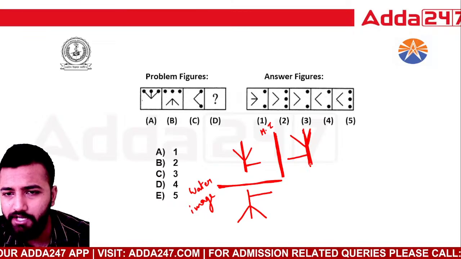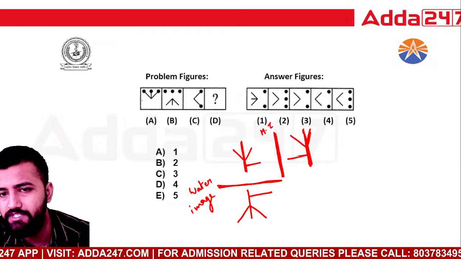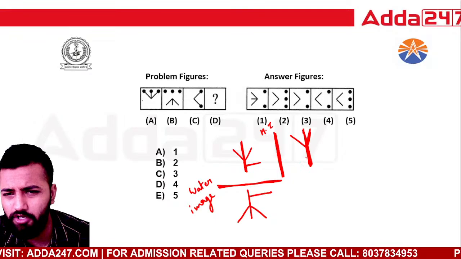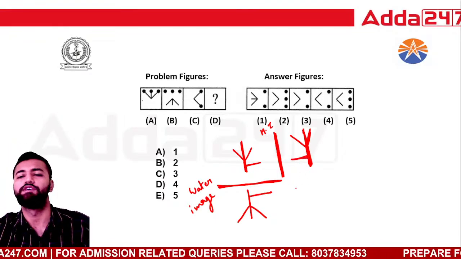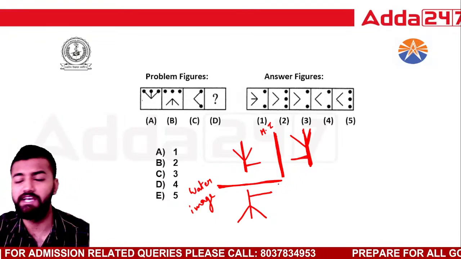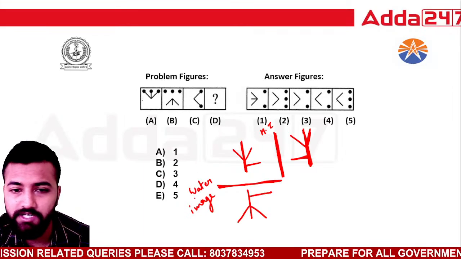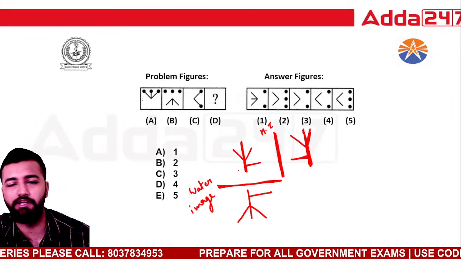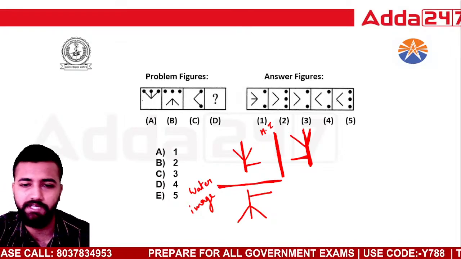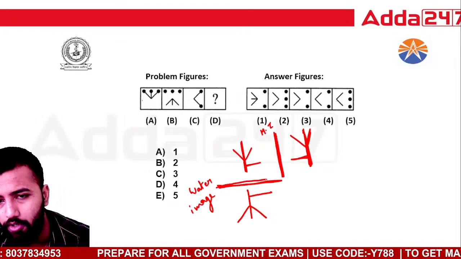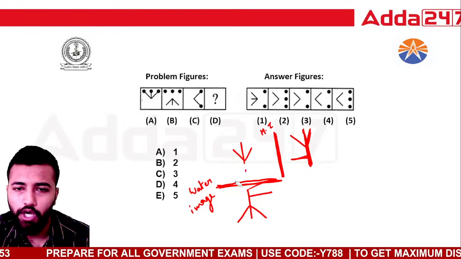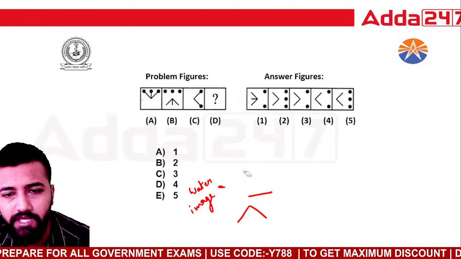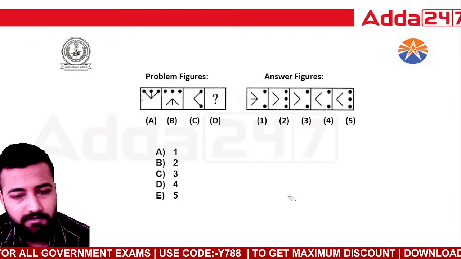So I did not keep a separate class for mirror image and water image because it's an easy topic. We are already doing the questions. So I've explained, and thank you to Misha as she has reminded me about this particular term. Mirror image ke liye we keep the mirror on the sides and water image at the bottom. So it's like putting a mirror at the bottom for water image. Okay, let's come back to this question now. Can we get an answer?